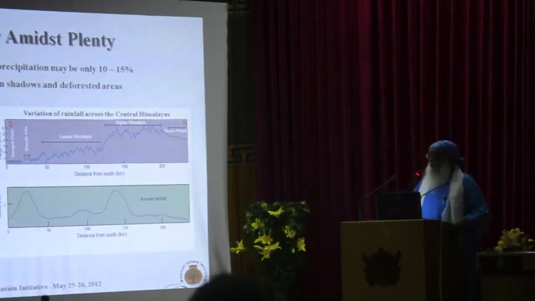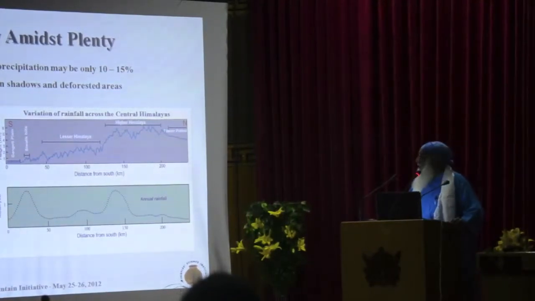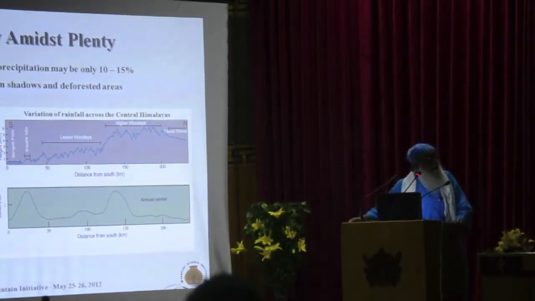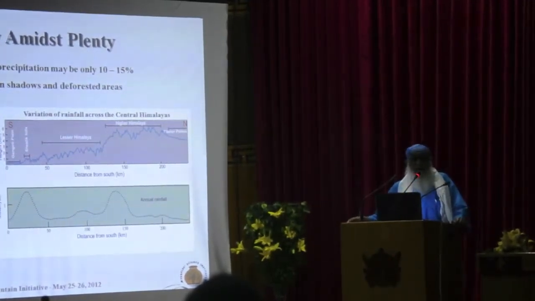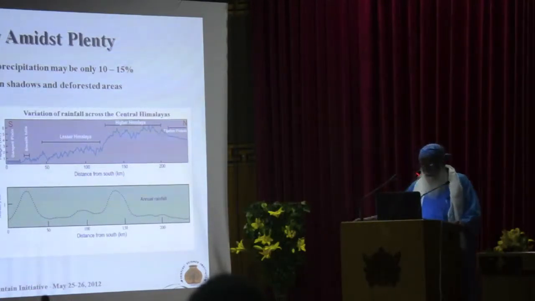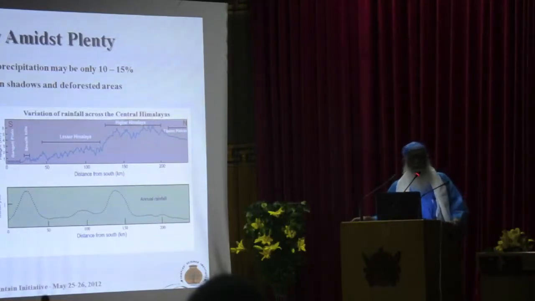But there are localized water problems, particularly in rain shadow and deforested areas in almost every Himalayan state. Cherrapunji. When we produced the first citizens report on the state of India's environment, our researcher who returned from Cherrapunji came and said, "Did you know that they have water shortages in Cherrapunji?" Now, when we were writing the press releases for it, I wanted to put this out as the main heading. Cherrapunji faces water shortages. This is 82.